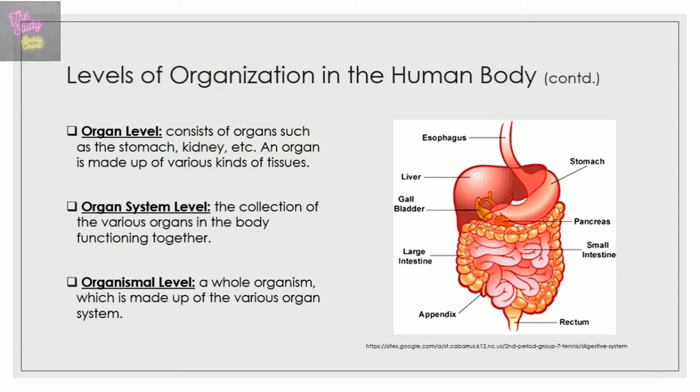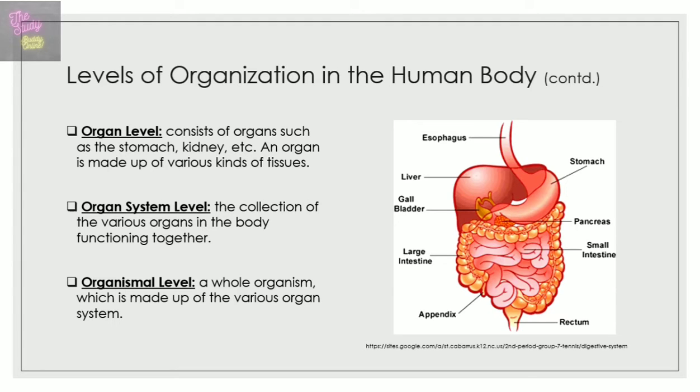Moving on from the tissue level, next we have the organ level. And this consists of organs such as the stomach, the kidney, the intestines, the heart, etc. And note that an organ is made up of various kinds of tissues.